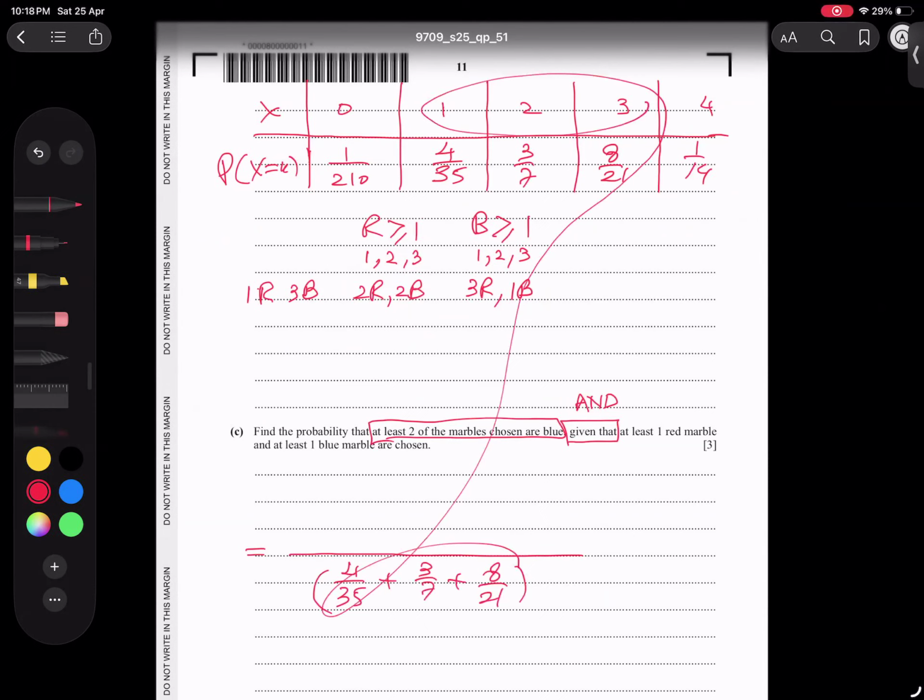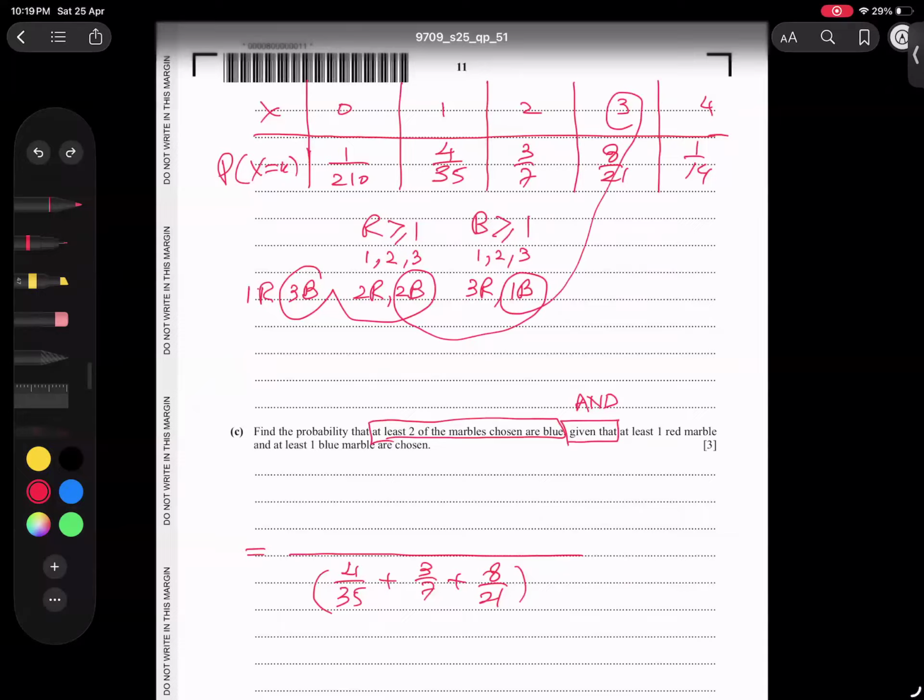The logic is very clear, as I said before: 3 blue, 2 blue, and 1 blue. All right, automatically adjusted.